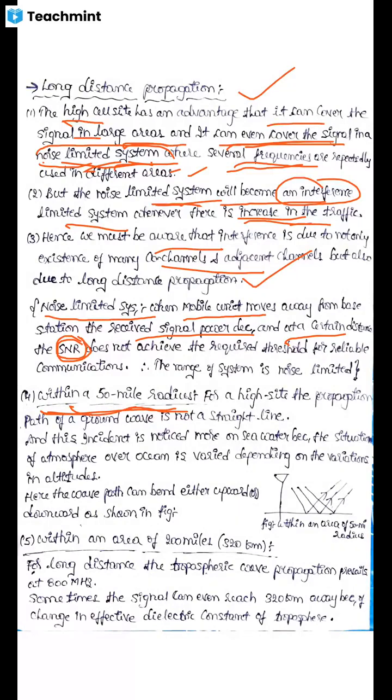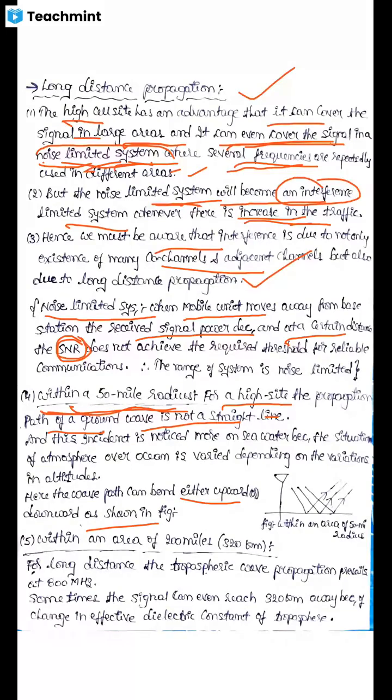Within a 50-mile radius, for a high cell site, the propagation path of a ground wave is not a straight line. It means the wave path can bend either upward or downward, as shown in the figure.